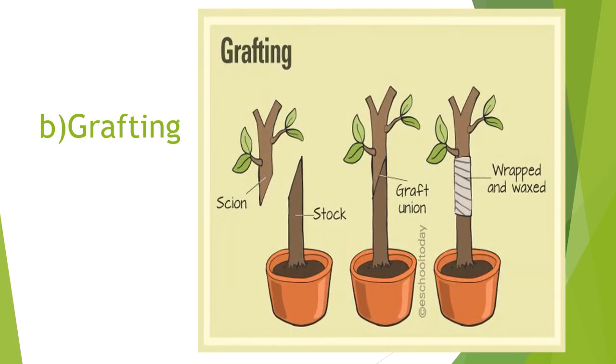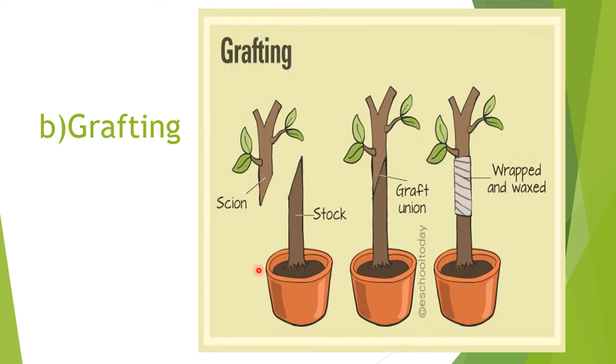Next method, that is grafting. Grafting means here two plants are involved. There will be a stock as well as a scion. Stock means the plant which is rooted.